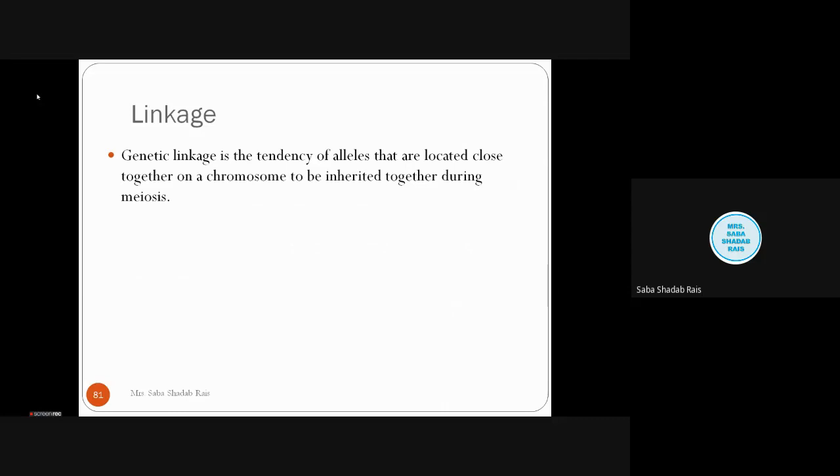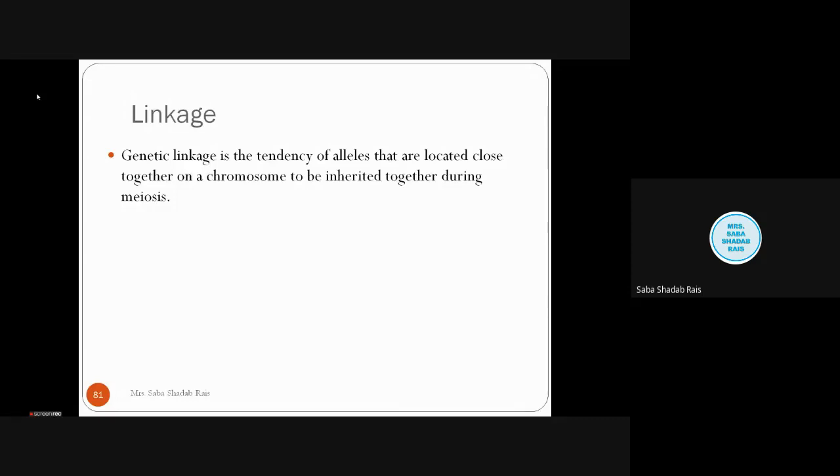Now, what is linkage? Genetic linkage is the tendency of alleles that are located close together on the chromosome to be inherited together during meiosis. As I told you, the gametes separate at the time of meiosis only. At the time of meiosis, the two homologous chromosomes which are present together separate. It is the reductional division. One gamete will get one chromosome and the other gamete will get the other chromosome.